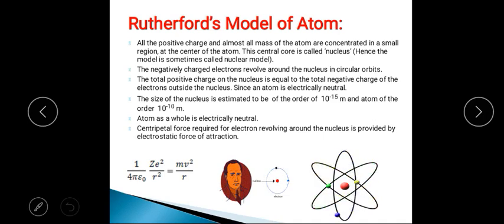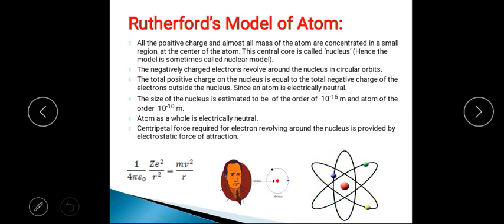That central core is called the nucleus, and therefore it is sometimes also called the nuclear model of an atom.